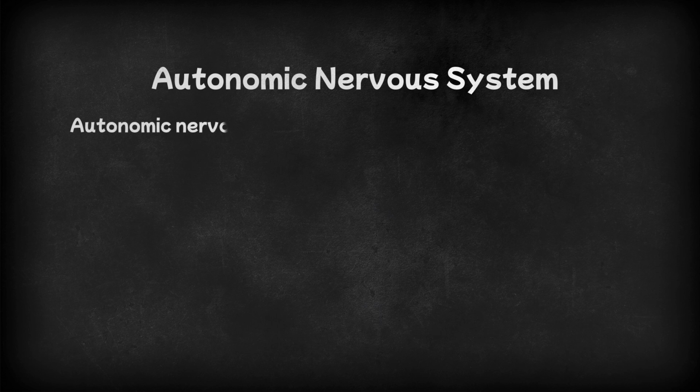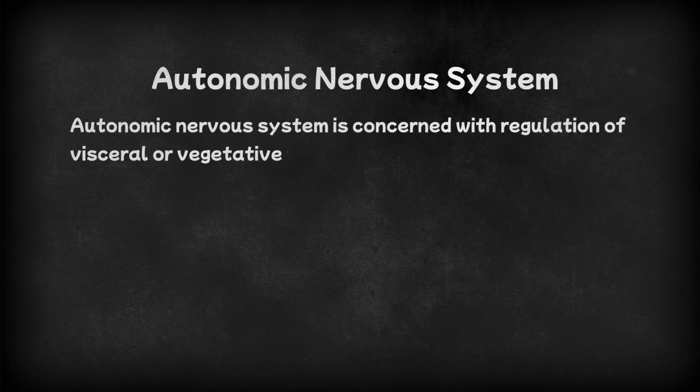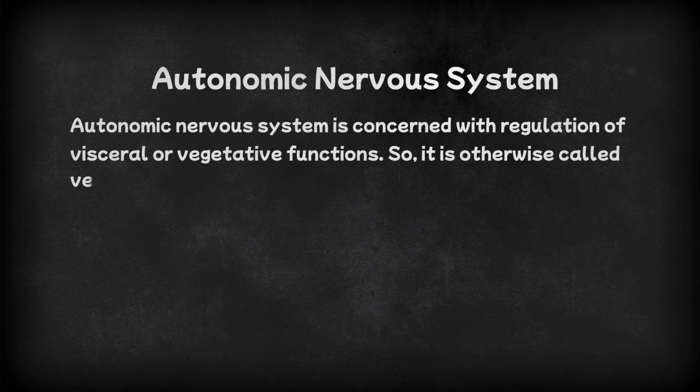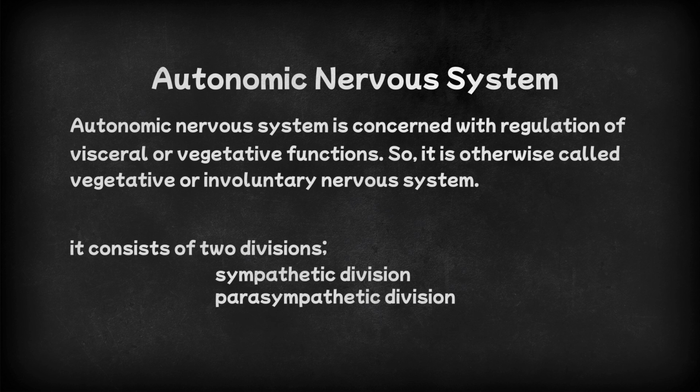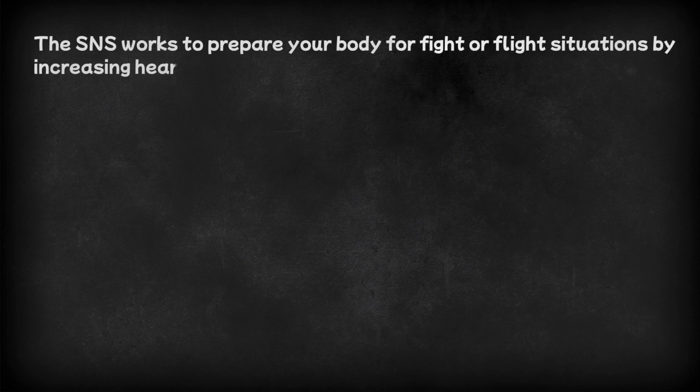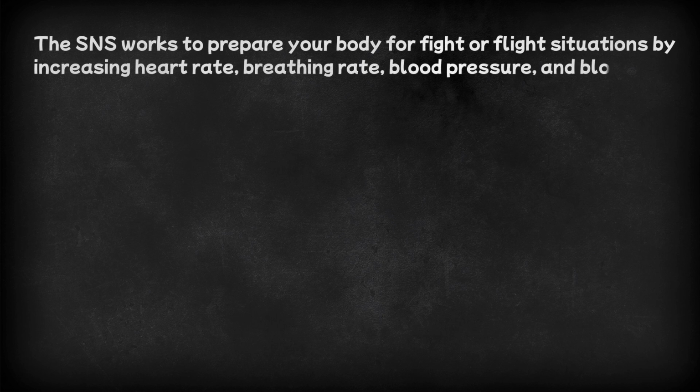Autonomic nervous system is concerned with regulation of visceral or vegetative functions, so it is otherwise called vegetative or involuntary nervous system. Autonomic nervous system consists of two divisions, the sympathetic division and the parasympathetic division. The SNS, or the sympathetic nervous system, works to prepare your body for fight or flight situations by increasing heart rate, breathing rate, blood pressure, and blood glucose. These are all bodily systems that need to be increased when an individual is under stress or perceives a threat in order for the body to have enough energy to fight or flee from danger.